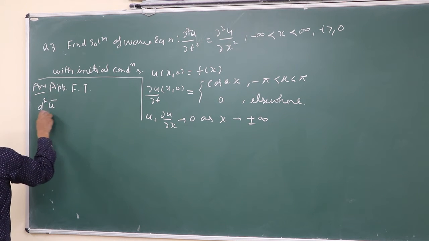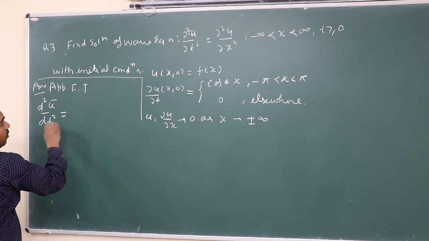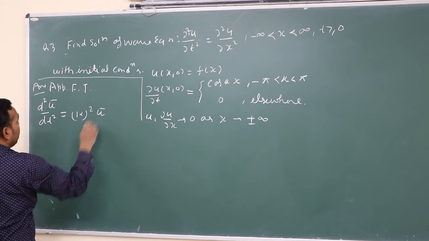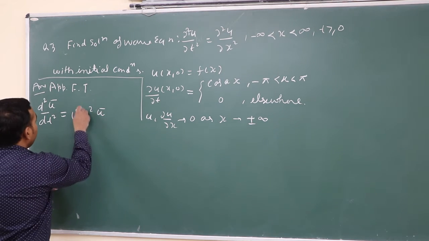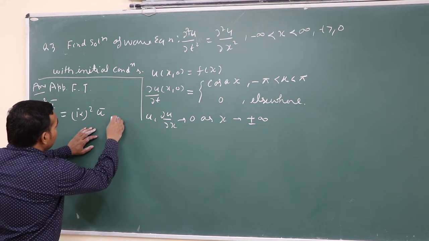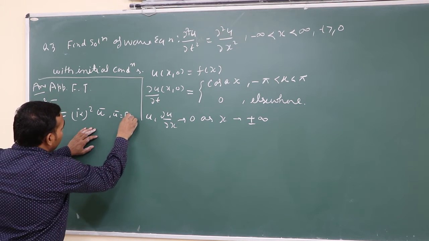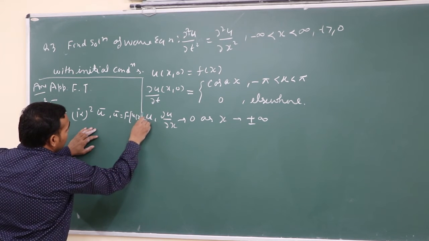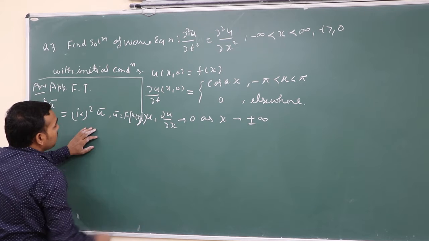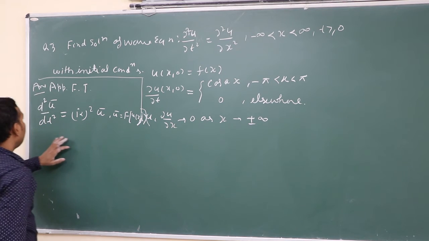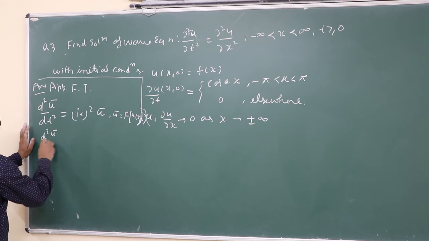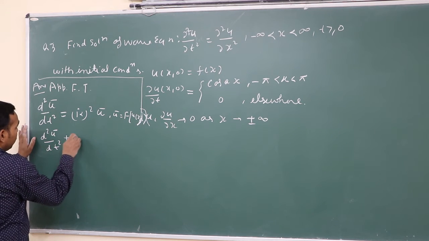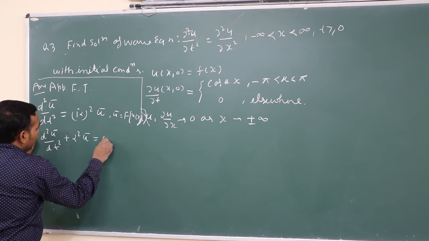Simply get d square u bar upon dt square equals I alpha whole square u bar. Here u bar is the Fourier transform of u x t. So simply write as d square u bar upon dt square plus alpha square u bar equals 0.